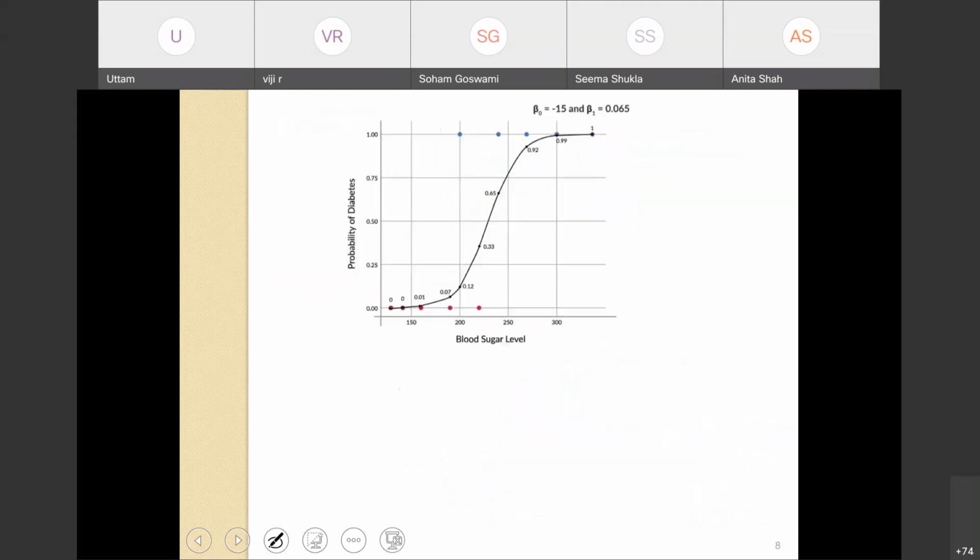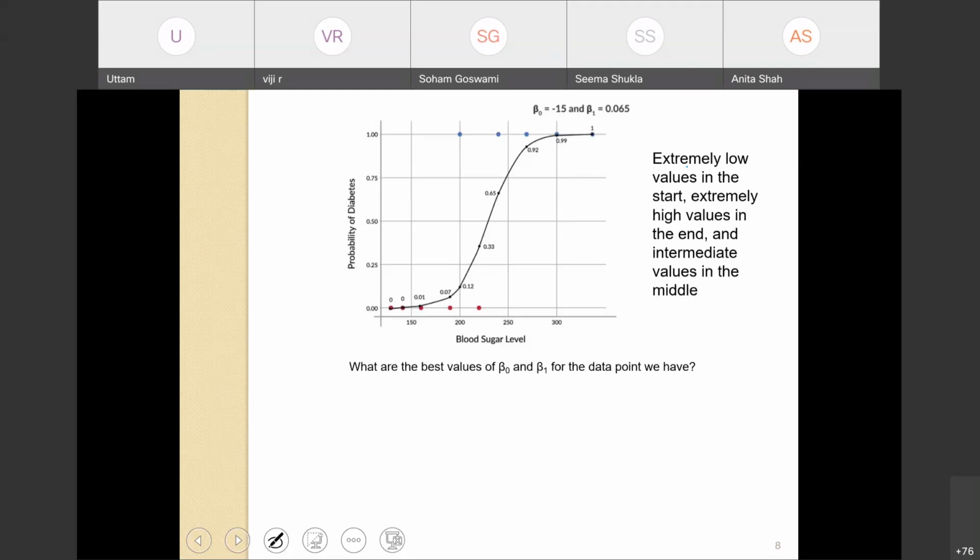So this is our sigmoid curve with different values of probability of having diabetes for each patient having different blood sugar levels. Assume that for this particular curve the value of beta 0 is minus 15 and the value of beta 1 is 0.065. Again, it meets our criteria of lower values, higher values, and intermediate values in the center.